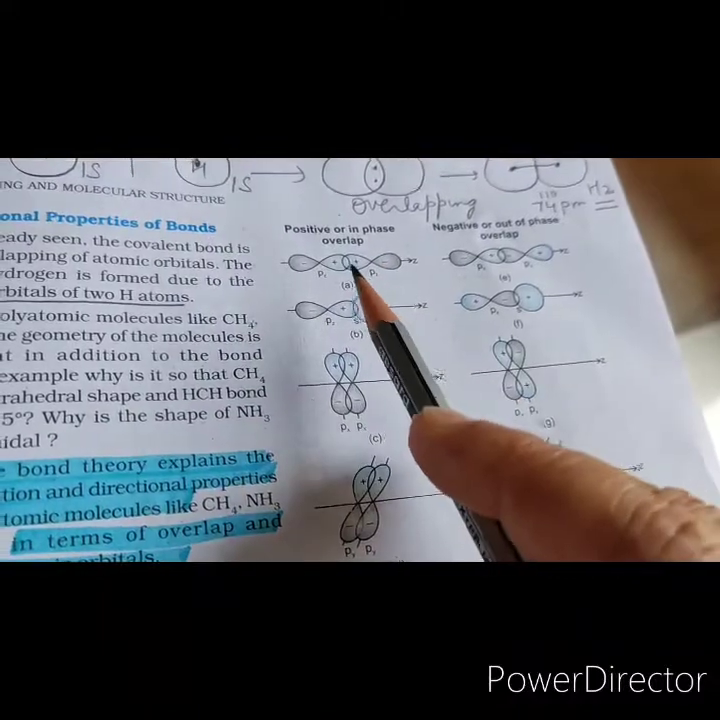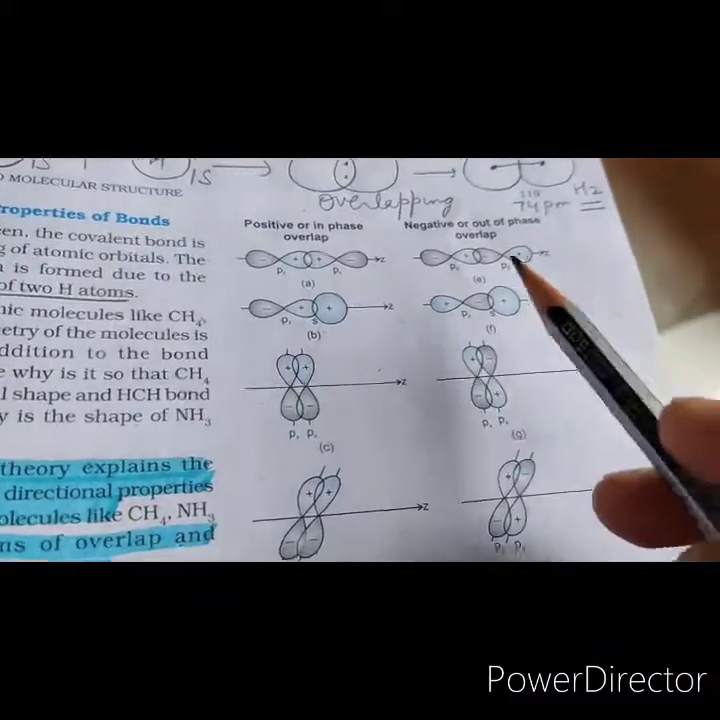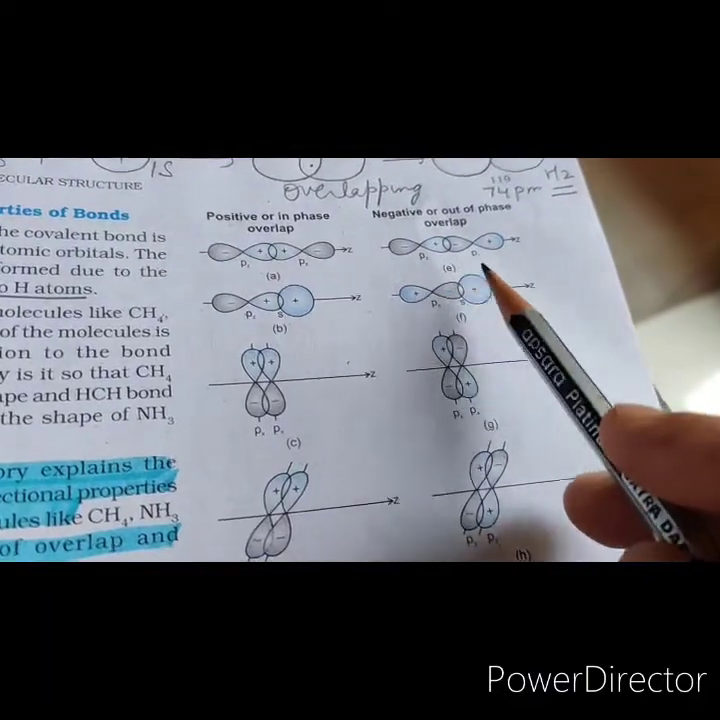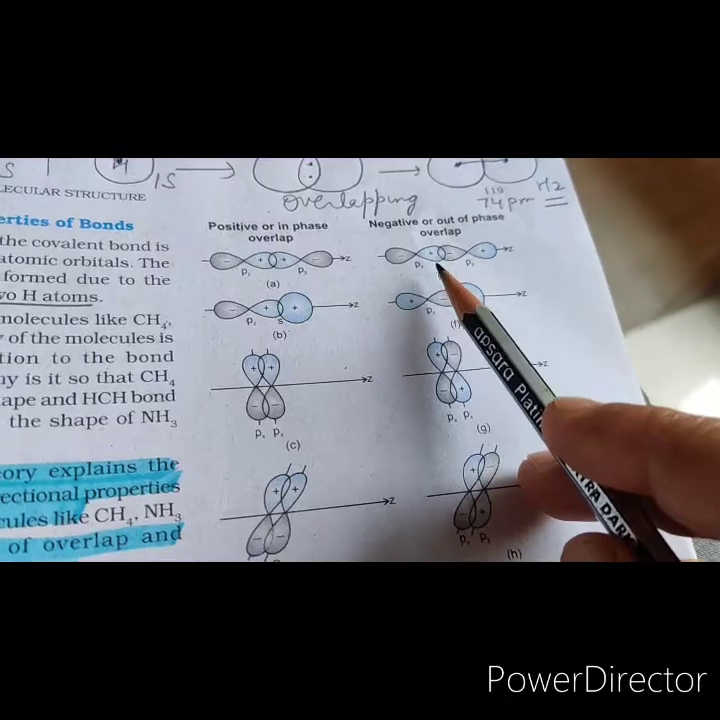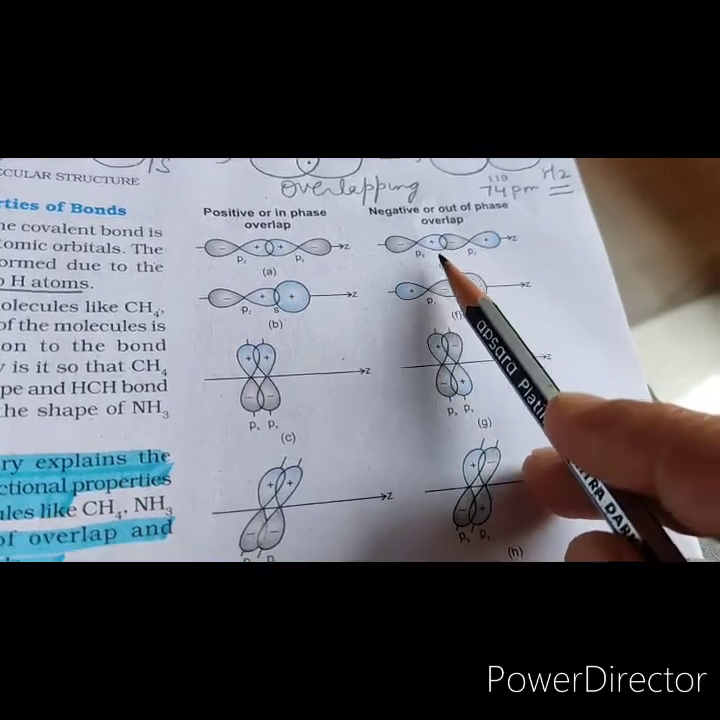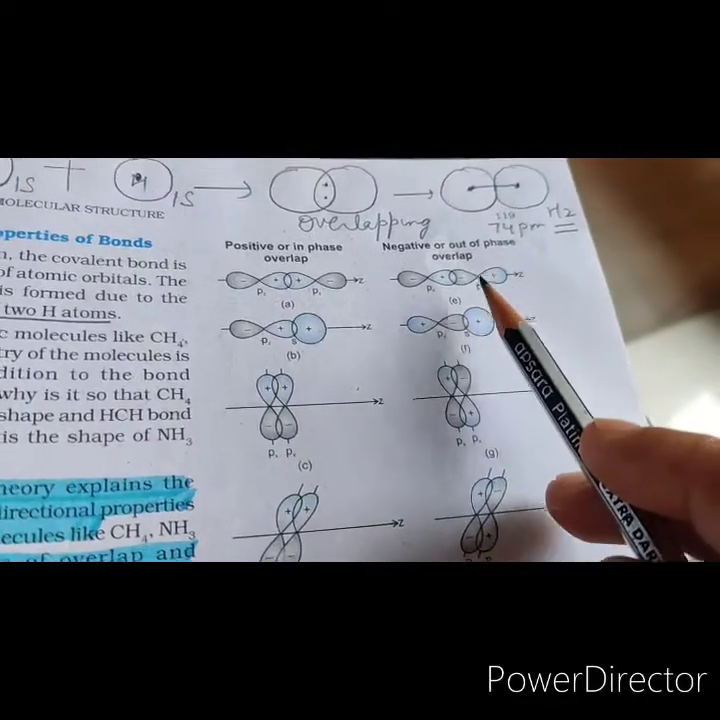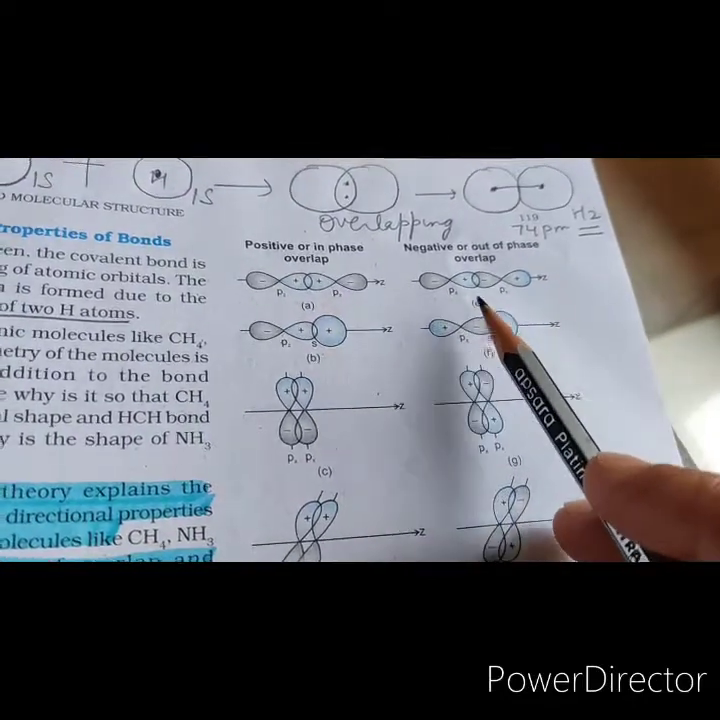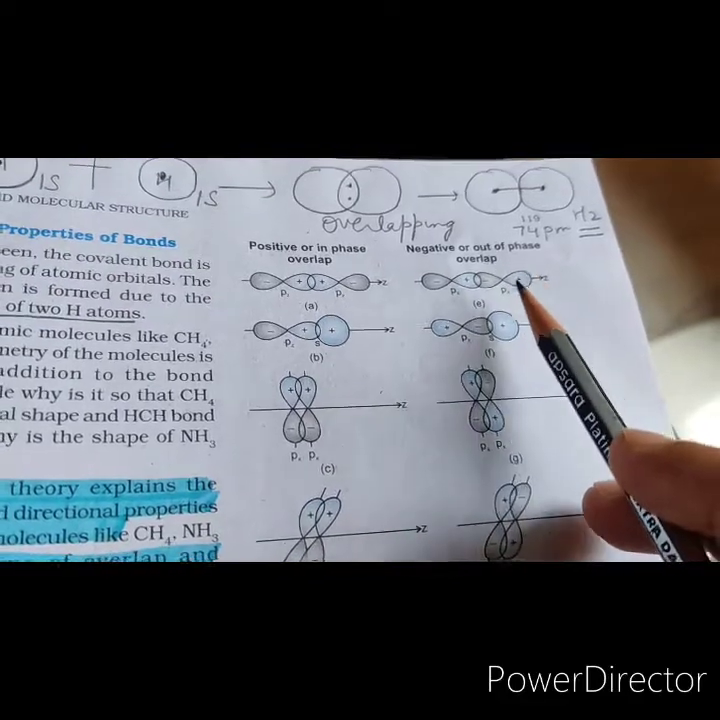So this is an example of a positive overlap, or in-phase overlap. Now we see the negative overlap. In the case of pz, we find that they overlap along the internuclear axis, but the overlapping lobes have different signs, positive and negative. So they have opposite signs. As a result, such an overlap is known as negative overlap.